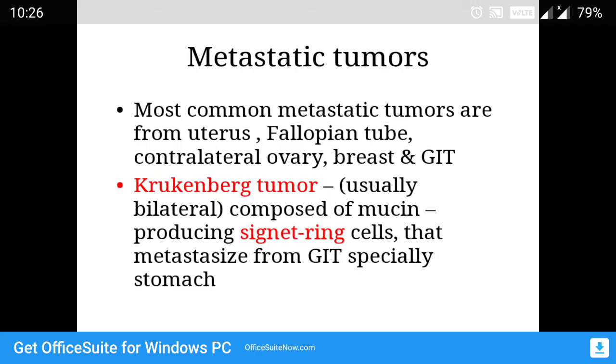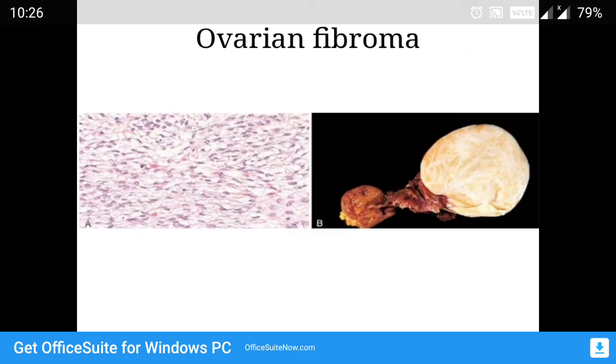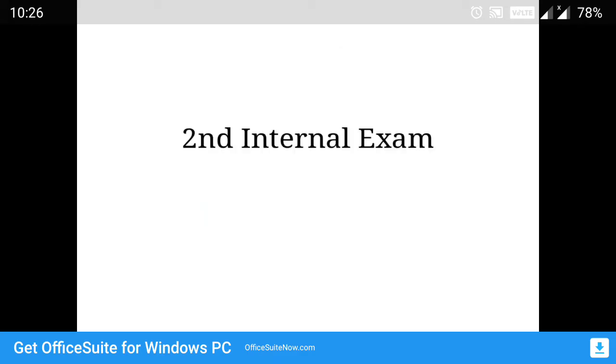So that's about ovarian tumors. Remember the classification of ovarian tumors: surface epithelial, germ cell, sex cord stromal tumors, metastatic tumors. Remember examples under each of these headings, and the classification of the serous and mucinous tumors into benign, borderline, malignant.